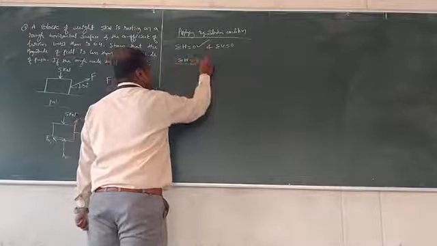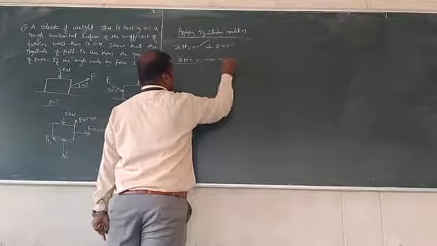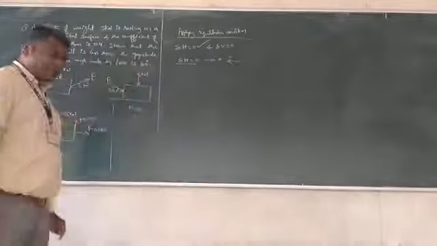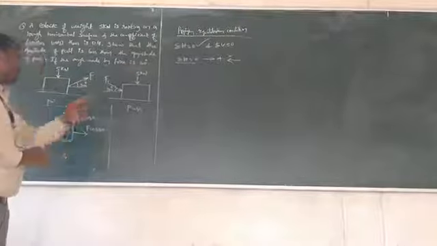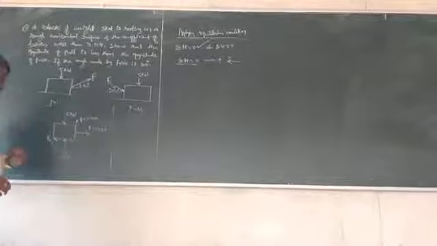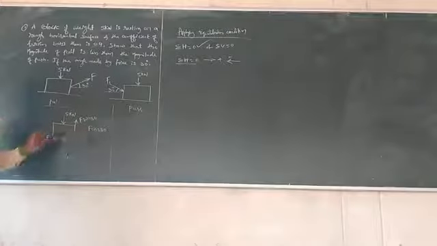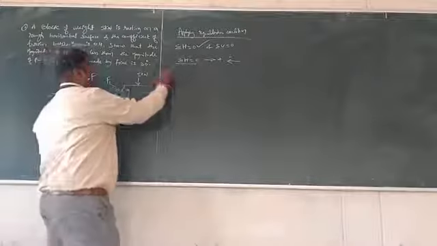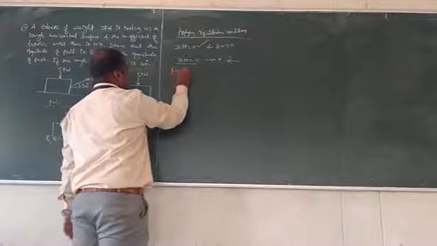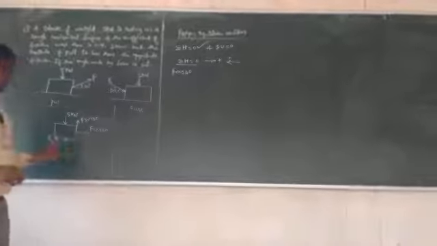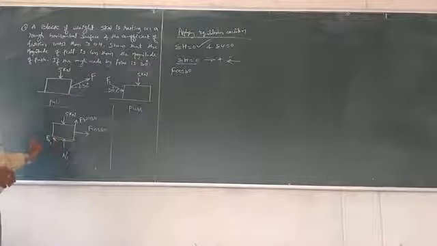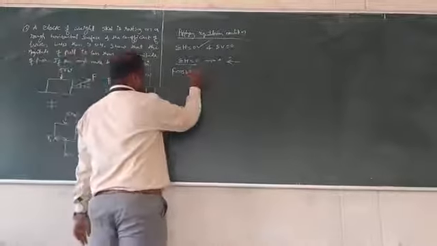Our sign convention is that right side acting forces are positive and left side acting forces are negative. Now I apply this to the free body diagram. F cos 30 is acting towards the right, so it is plus, whereas this friction force F1 is acting towards the left, so it is minus.